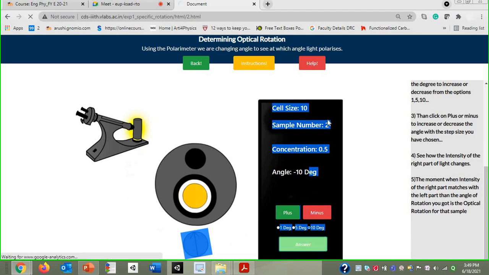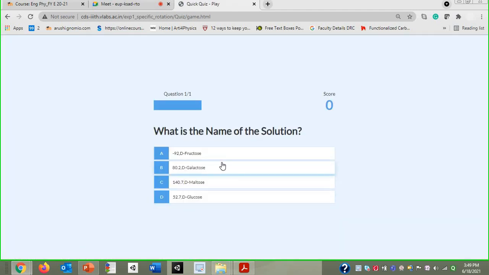If you click on the answer, of course you will get one question appearing in this particular slide. We are not going to talk about this because depending upon the sample, they have mentioned the name of the solution. So whatever answer you have got for specific rotation, depending upon that you can give the answer over here.